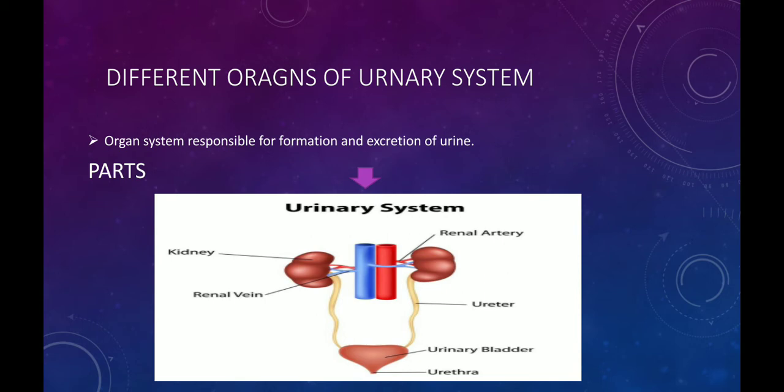So kidney removes extra water, salts and nitrogenous waste from the blood, while a ureter is a tube-like structure that carries urine to the urinary bladder, and a urinary bladder is a sac-like structure that temporarily stores up to 300 to 400 ml of urine. Then urethra is a tube that carries urine from urinary bladder to the outside of body.